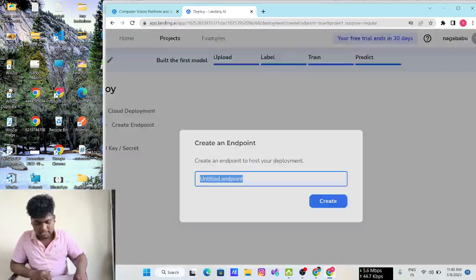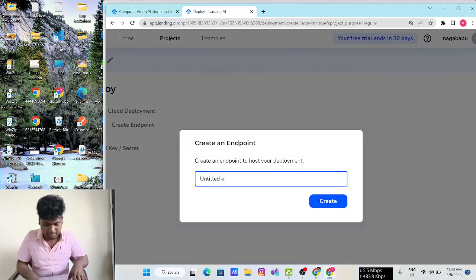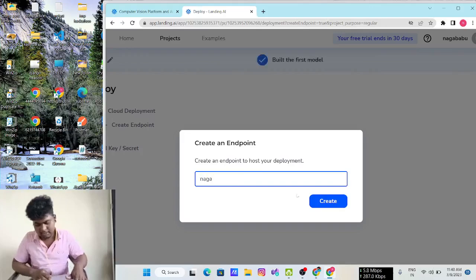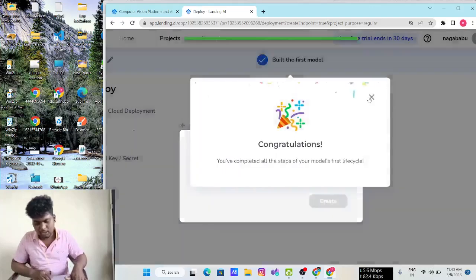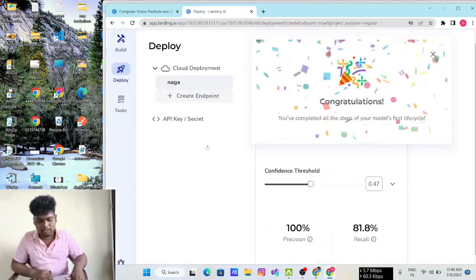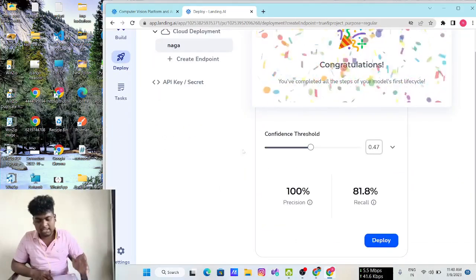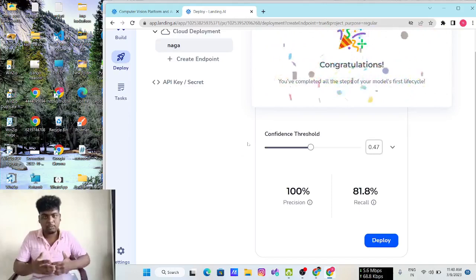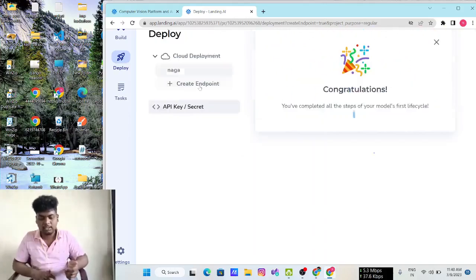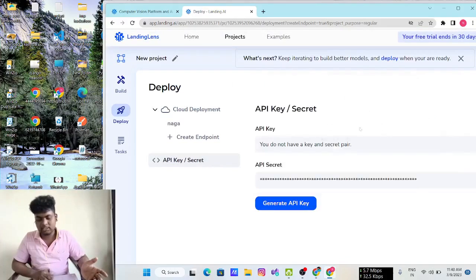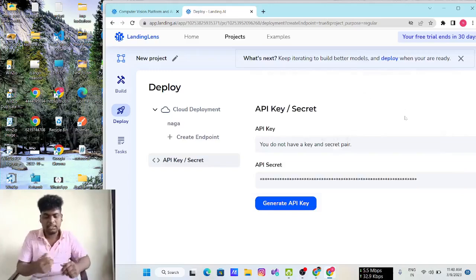And you want to create a bot here. I will give my name Naga and create. After that my model is deployed. So I'm ready to deploy my model in any application by using an API call. This is how you can create a project in Landing AI.